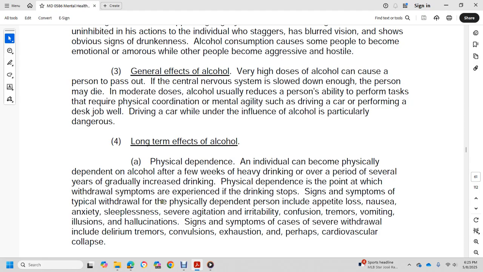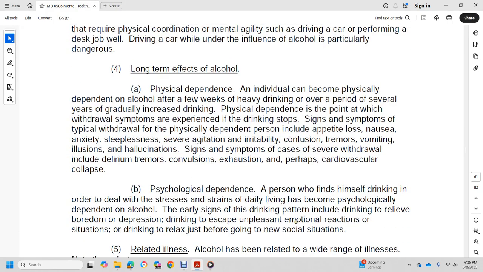Signs and symptoms of typical withdrawal of a physically dependent person include appetite loss, nausea, anxiety, sleeplessness, severe agitation, irritability, confusion, tremors, vomiting, illusions, and hallucinations. Signs and symptoms of severe withdrawal include delirium tremens, convulsions, exhaustion, and perhaps cardiovascular collapse.